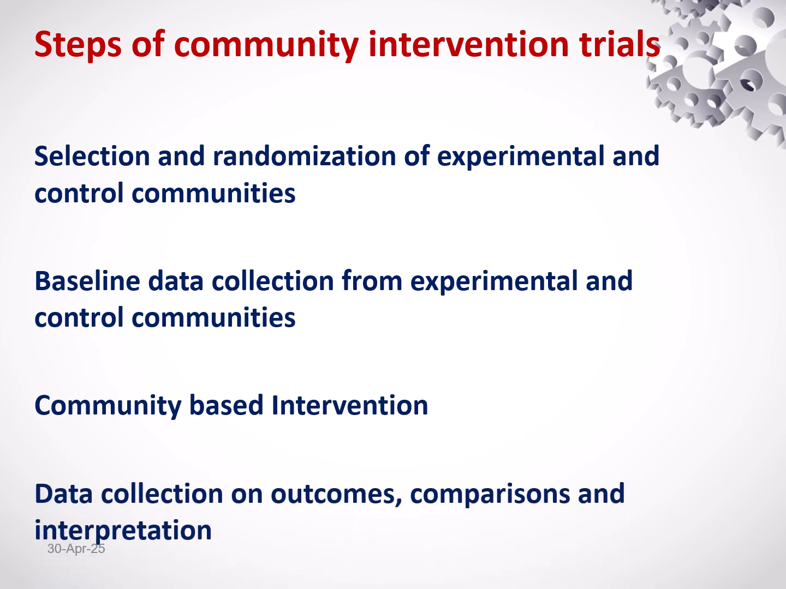Data collection on outcomes, comparison of outcomes, and interpretation of outcome. These are the four steps. Selection and randomization of experimental and control communities or villages, baseline data collection from experimental and control communities, community-based intervention is given, then data collection on outcomes, comparison of outcome, and interpretation of outcome. Now we can go through step by step.